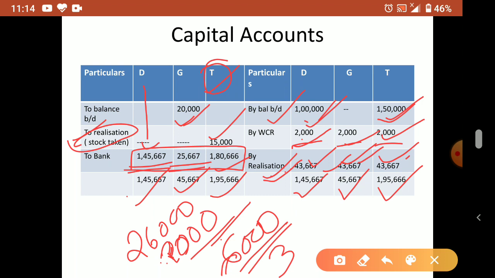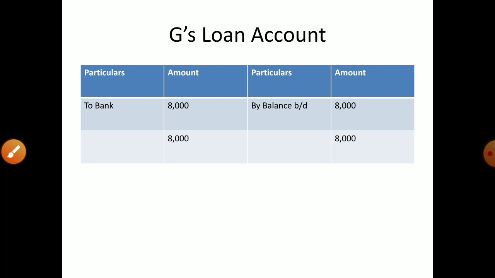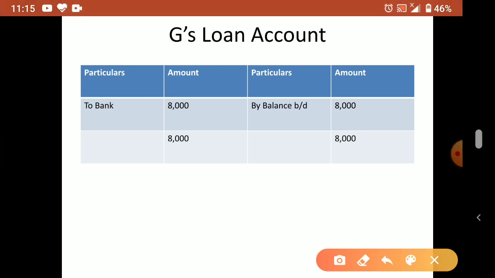Okay, so they will be getting, meaning the credit side is more, so they are getting the amount from the firm. Now, what we have here is the loan account. Now the partner is getting the amount from the firm, with no shortage in his capital account after its preparation. So what do we have to do? The full amount of loan, as usual, you have to transfer to the credit side, then the payment on the debit side, loan also paid. Okay, so this is the loan account.